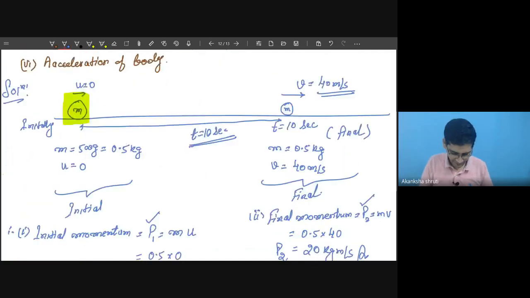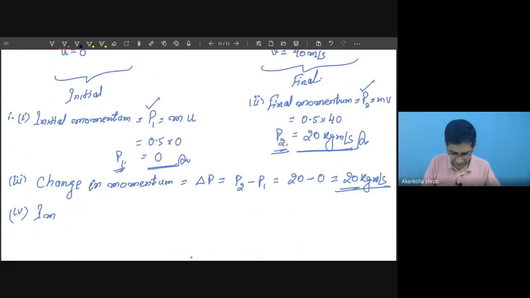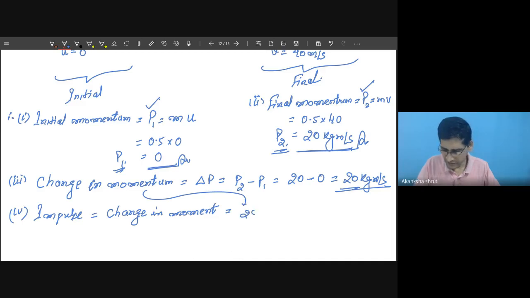So let us go for impulse. What is the definition of impulse? Impulse is simply the change in momentum. So whether change in momentum is asked or impulse is asked, they mean the same thing. So it is also 20. Whatever value we have calculated, you just substitute it. So it becomes 20 kg meter per second. Okay, this is the other answer.